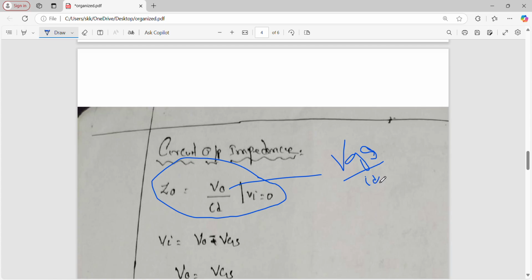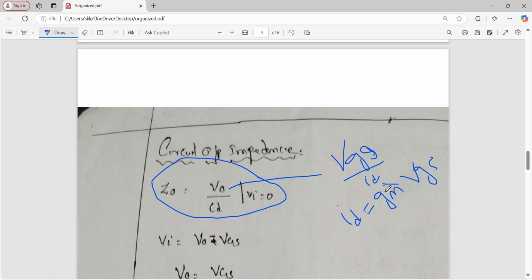Now listen, this is divided by what? Divided by ID. What is ID? You know the formula, ID is equal to GM into VGS.